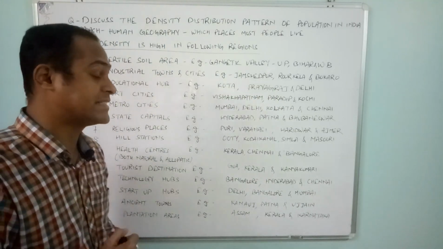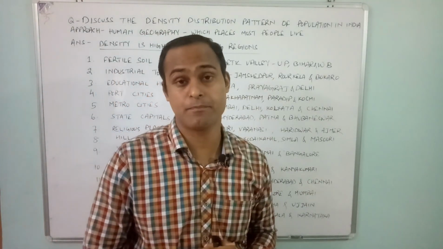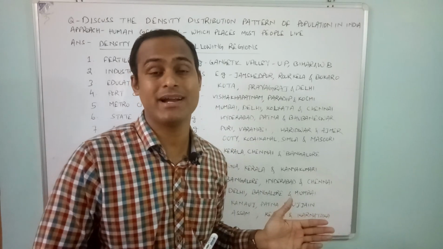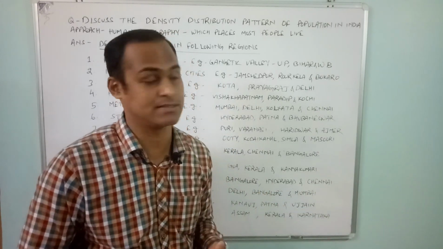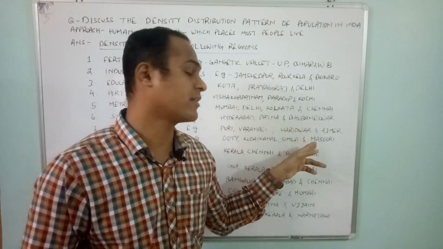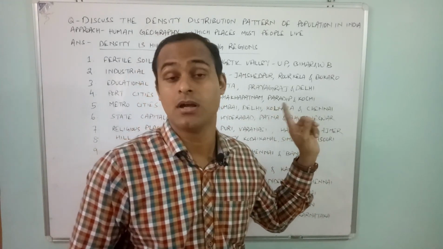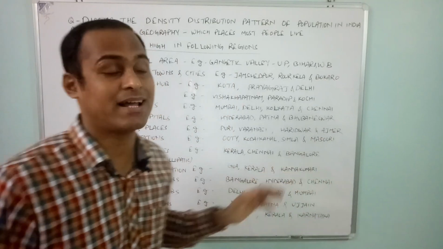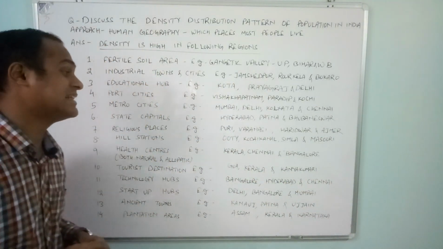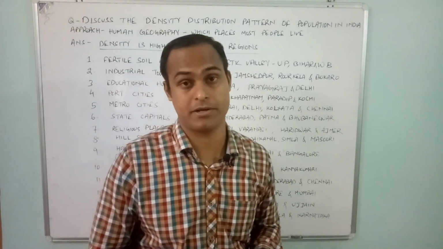Then religious places, very important. Another densely populated area will be religious places like Puri, Varanasi, Haridwar, Ajmer Sharif for Muslims. All these places are densely populated. Hill stations are densely populated.